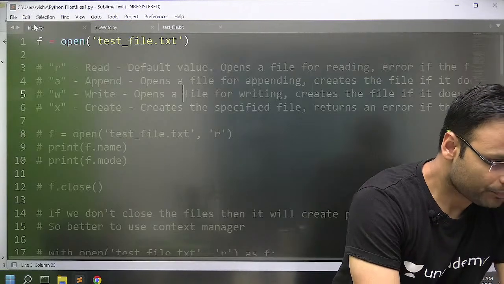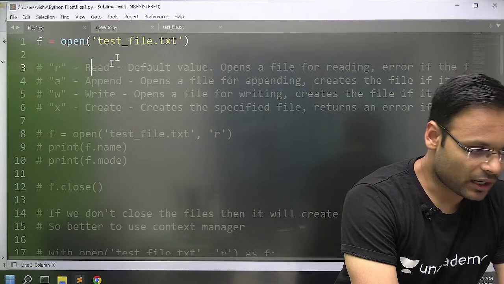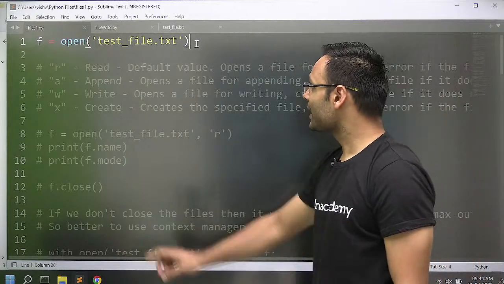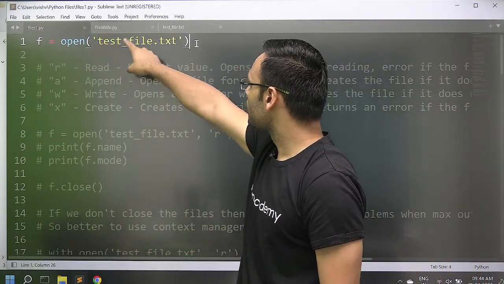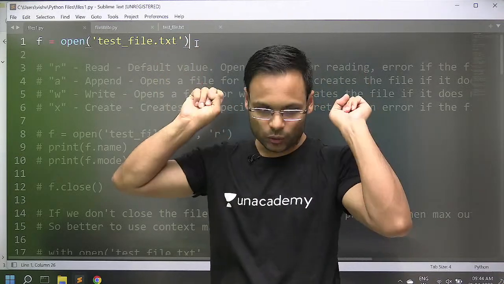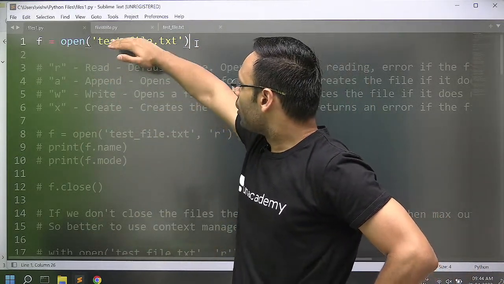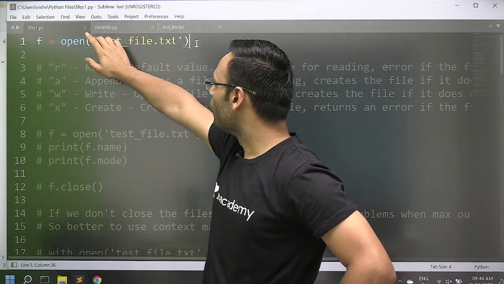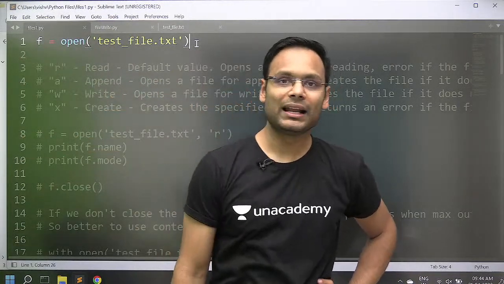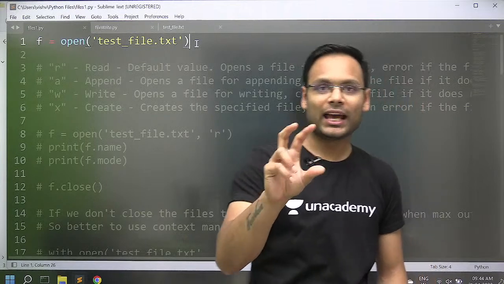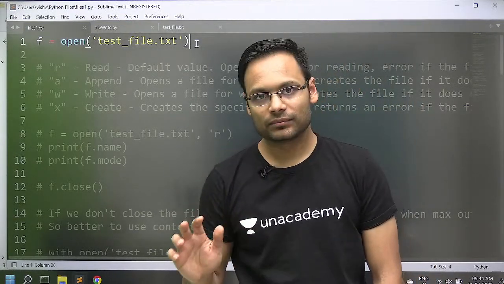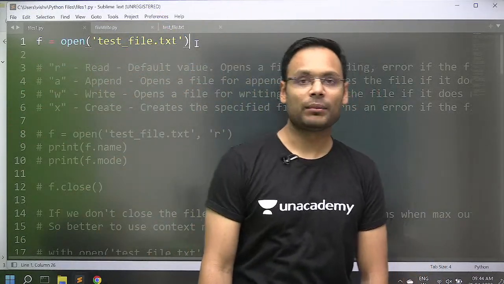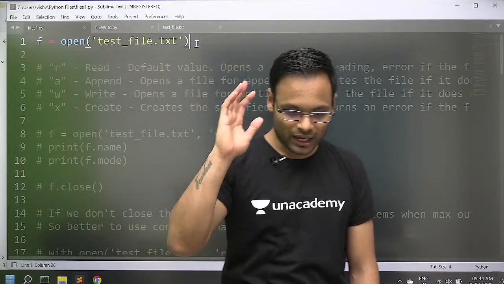चलो, now next thing, to open that file, I will write a command, open. In the open function, I'll pass the name of the file, test_file.txt, in single quotes. When I write this function, it will open the file, and the file will be open as a descriptor f. So in a variable f, I have opened that file. With the help of f, I can access that file. सिंपल है, मैंने फाइल को ओपन करवाया और उसे f नाम के एक वेरिएबल में कॉपी करा लिया. मतलब f को रेफर करके I can use the file.